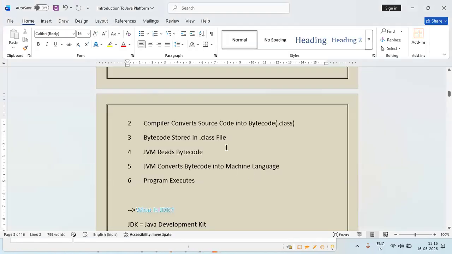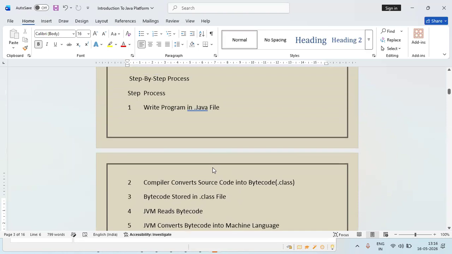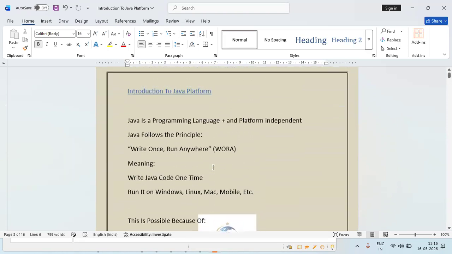Now, the JVM converts bytecode into machine-understandable code. Understood, right? Finally, we'll see the output here. Up to here it is clear, right? No doubts at all, I think.